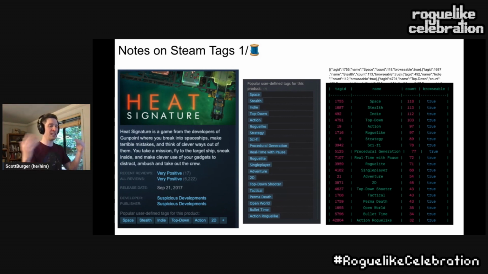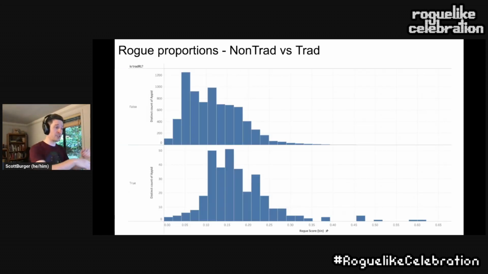This is where Steam tags provide a lot of interesting data for us to explore and lots of things for us to gripe about. One thing to explore here, we kind of touched on a little bit earlier, is roguiness values. So what proportion of all of these tags here are things related to the rogue realm? So here we have something like action roguelike, we have roguelike, we have roguelite, several tags being applied. If we add all those up and divide by the total number of counts here, that gives us a proportionality score. We can see this proportionality score laid out in a histogram.